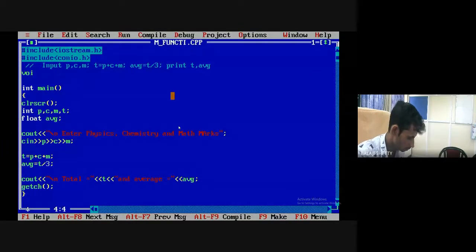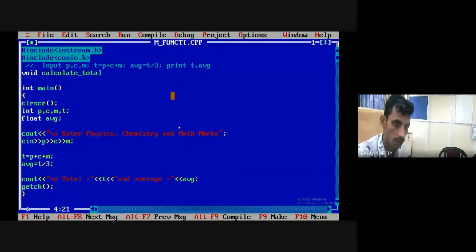Okay, void calculate total, int physics marks, int chemistry marks, int mathematics marks.